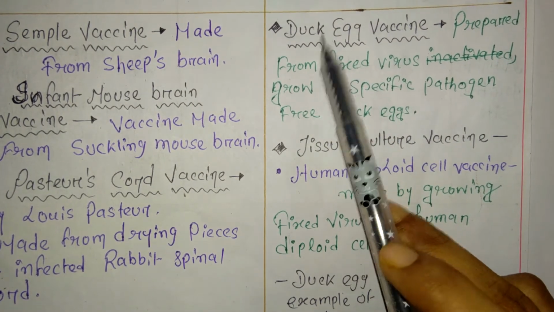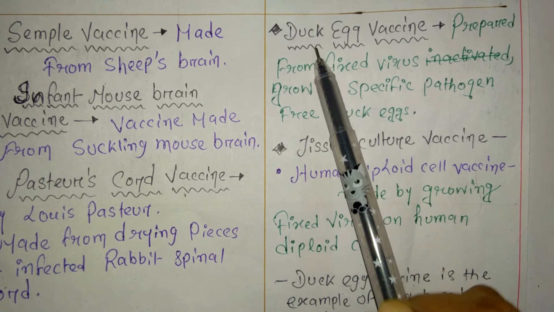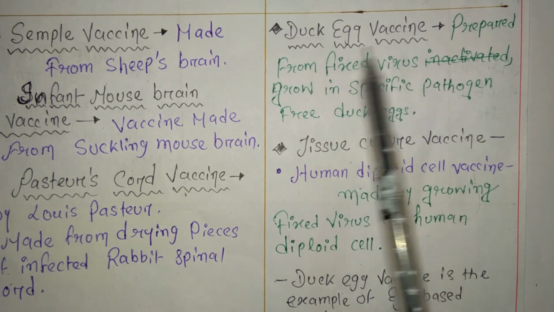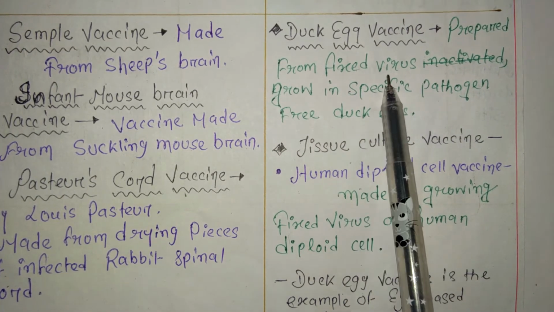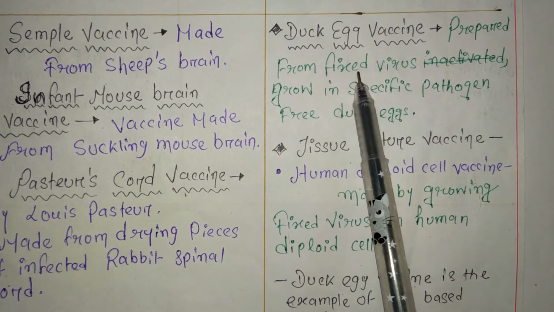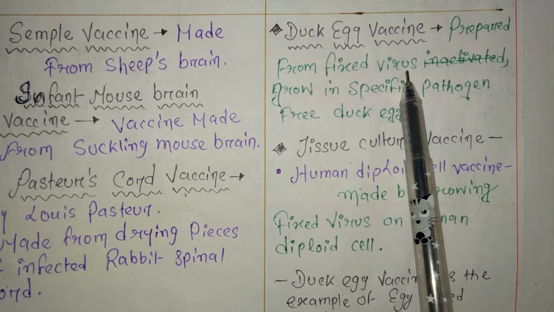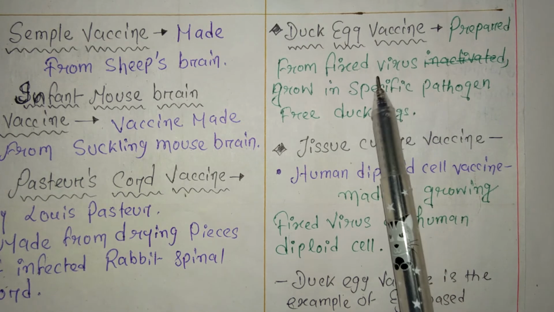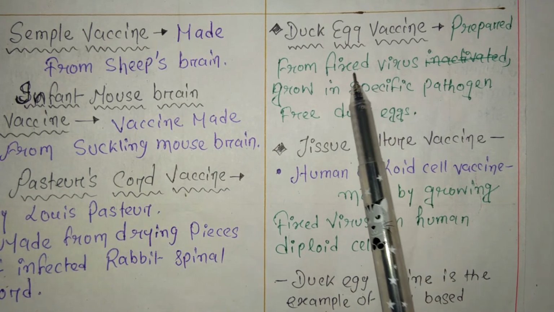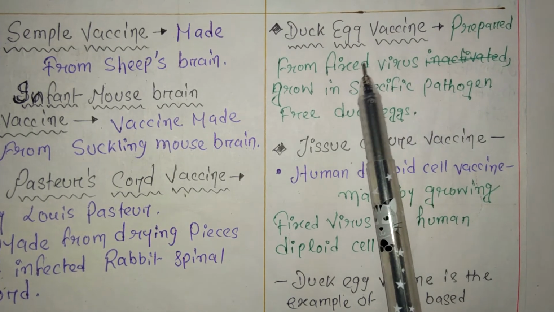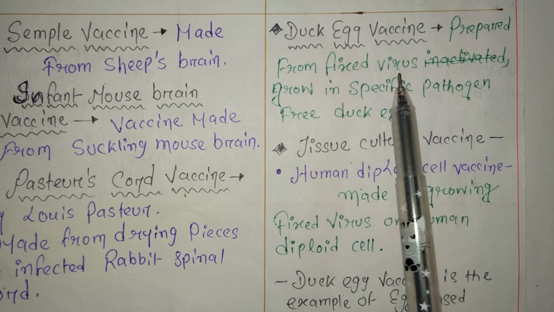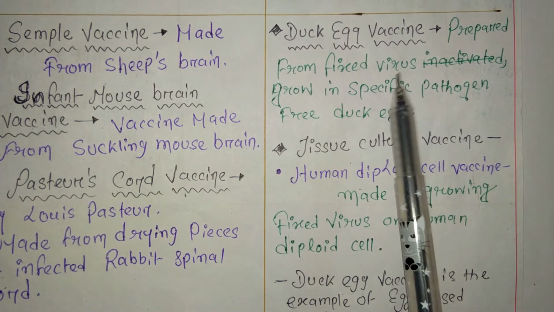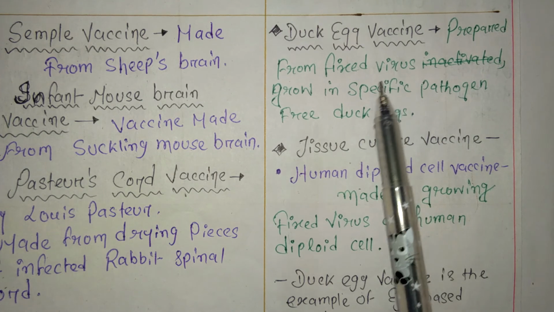I hope you all know duck; if you don't, just search it on Google. Duck egg vaccine is prepared from fixed virus. Fixed virus means the incubation period of the virus is stopped in the laboratory. Incubation period means the time a virus or any bacteria or microorganism takes to infect a human being.